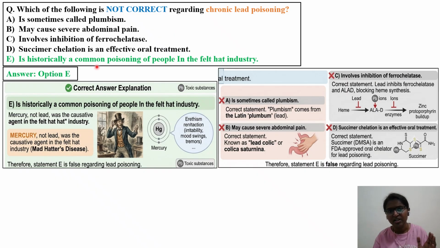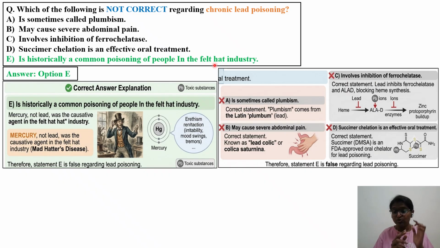That is, historically a common poisoning of people in the felt hat history. This particular option, felt hat history, is the incident called Mad Hatter's disease. We'll discuss what that is in the next slides also. The metal responsible for causing this mad hatter disease, this occupational incident in the felt hat industry, is mercury.